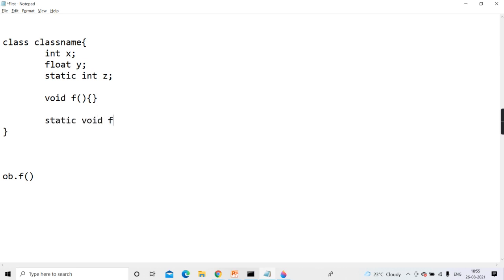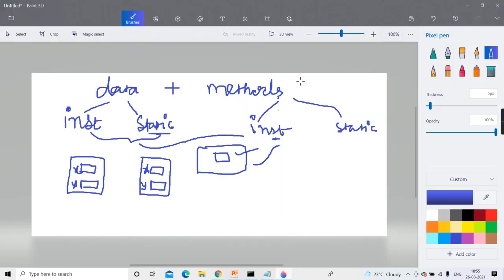Okay, but if it is a static method, now you'll say how to recognize it. Obviously very simple, by using the keyword static. Static void f. Sorry, both cannot be at the same time, so I'll give the name g. Static void g. Now this g is a static method because you have written the word static. Now first remember, if the method is static, it can access only static data. It cannot access instance data.